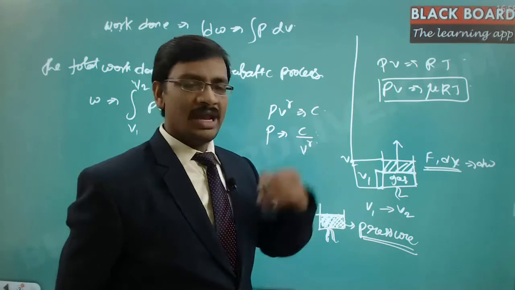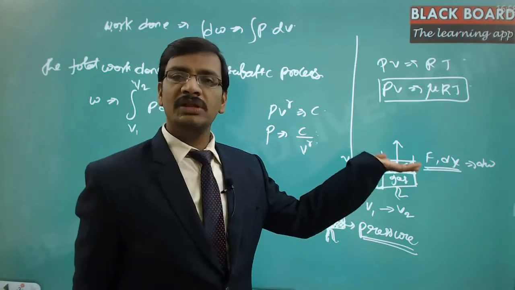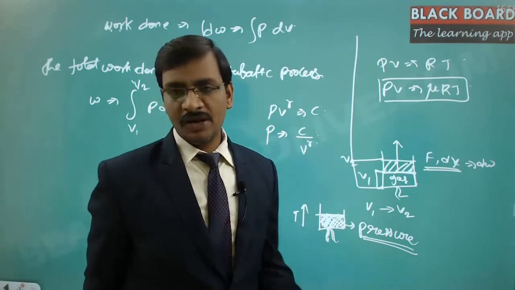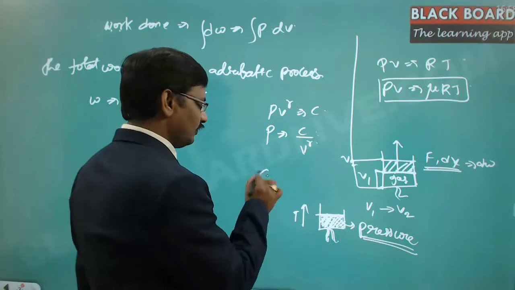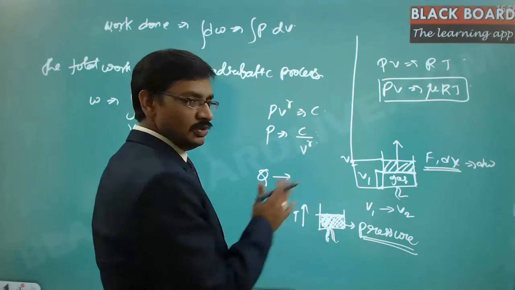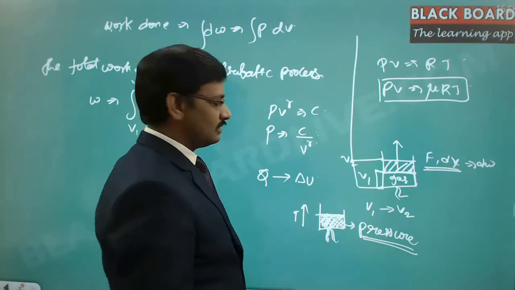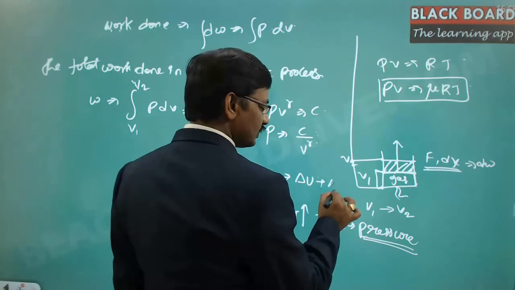If you are freely allowing expansion, then the temperature is not going to be raised as much, because you are allowing the work to be done. So whenever we give heat input to any system, a certain portion of the heat is used to raise the internal energy, and a certain portion is used to do some external work.